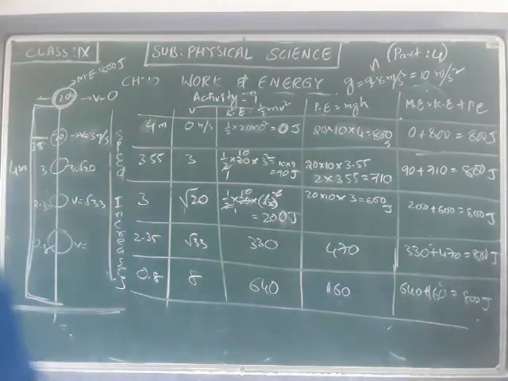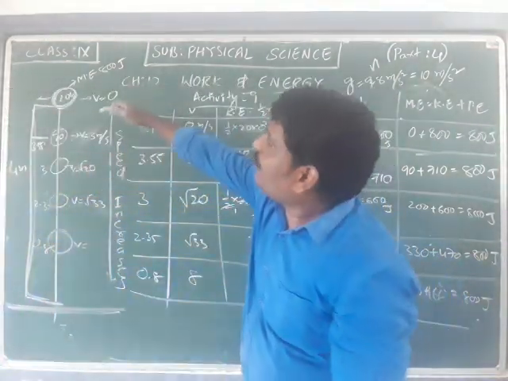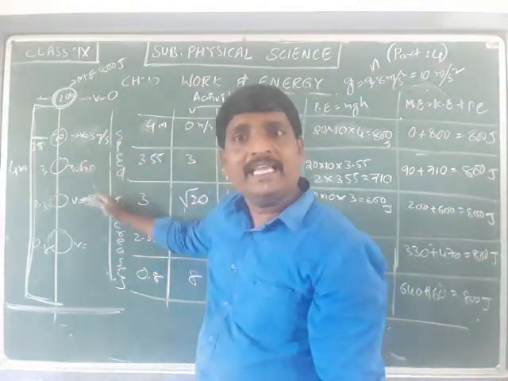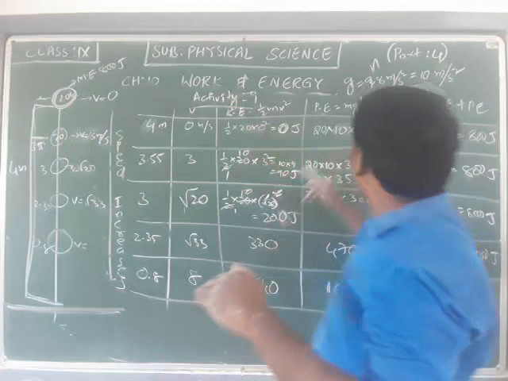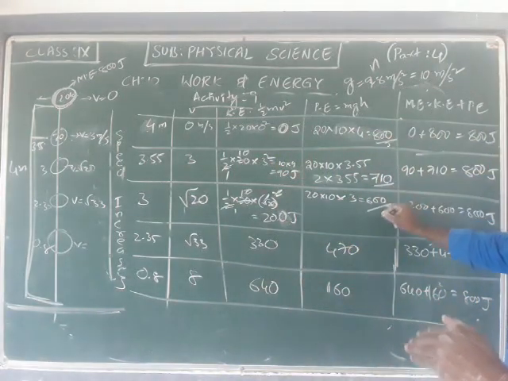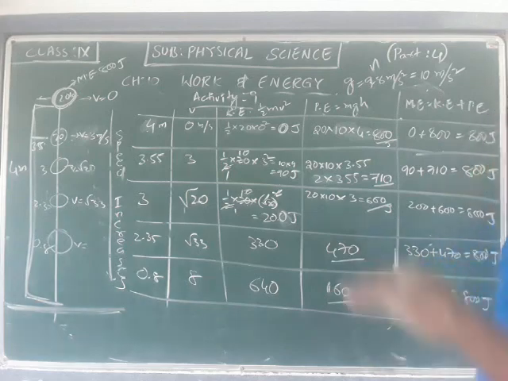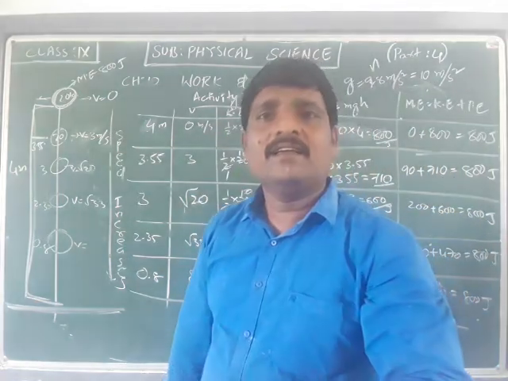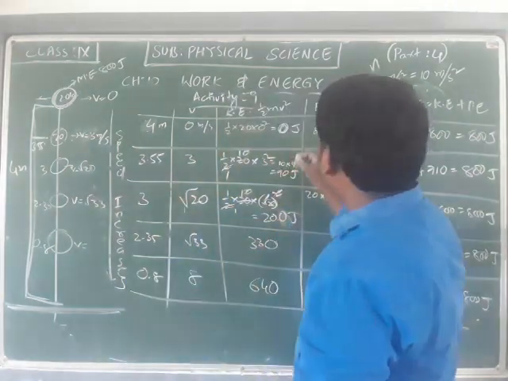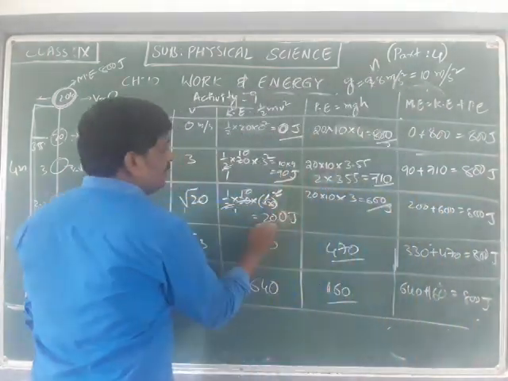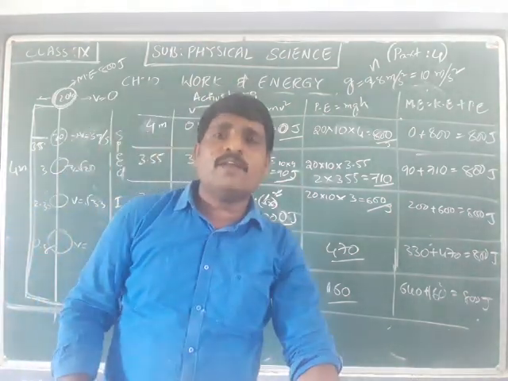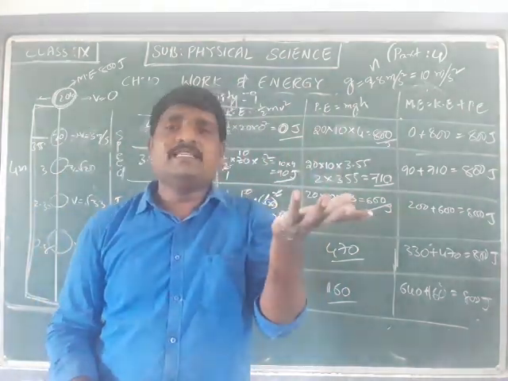So when the height of the ball decreases, try to understand the concept, okay? The potential energy value goes from 800 to 710 and 600 to 440, so it is decreasing. And as the ball is coming faster, the kinetic energy value is increasing: 0 and 90, 200, 330 and 640.